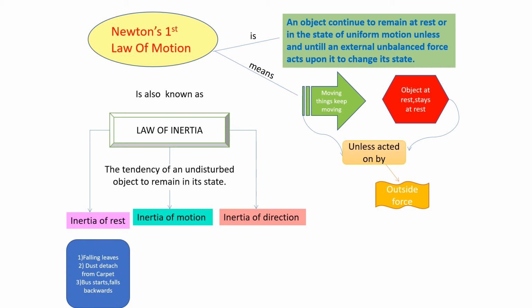Now, there were some applications which we have seen which are based on inertia of rest. As soon as you shake a tree, the leaves fall down. Why? Because when you shake the tree, the branch comes in motion, the leaves remain at rest due to inertia of rest, and they fall down. Second was the dust detaching from the carpet. The moment you hit the carpet with a stick, the carpet comes in motion. Why? Because the stick is touching the carpet.